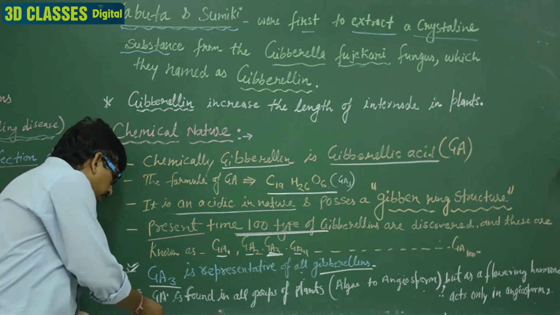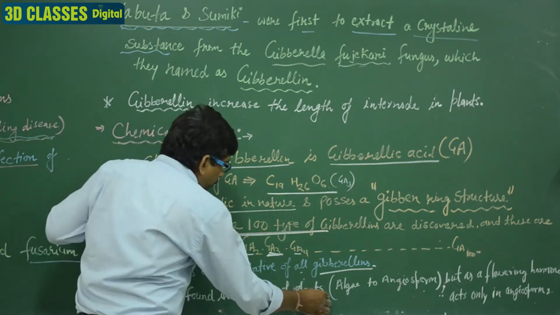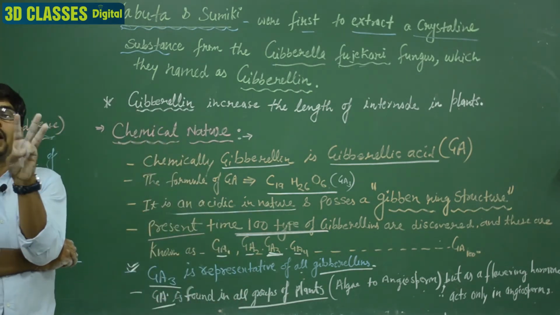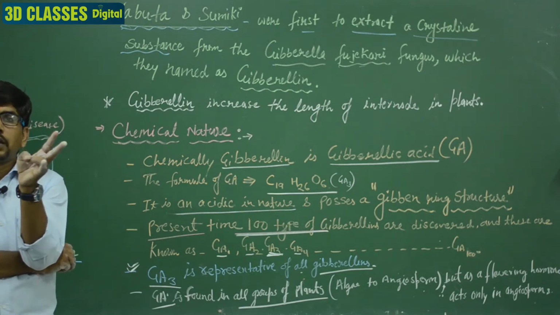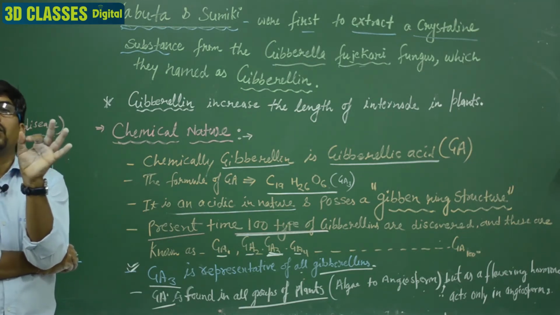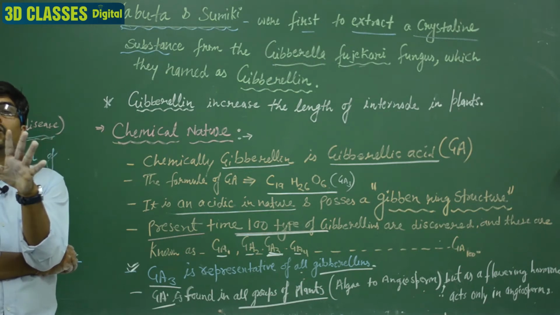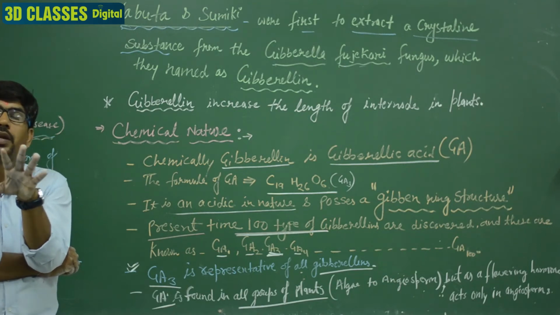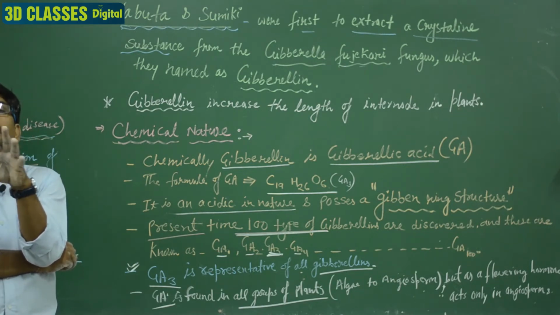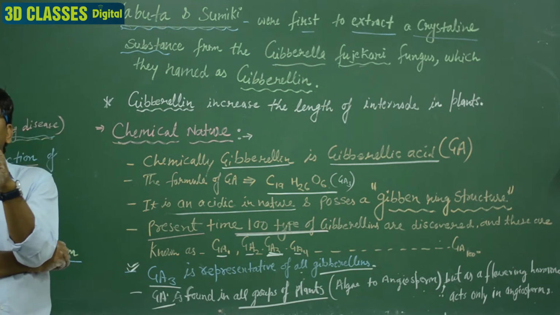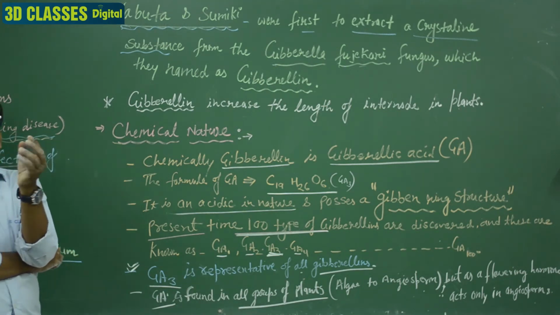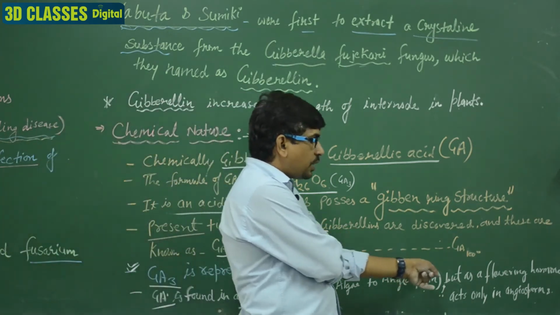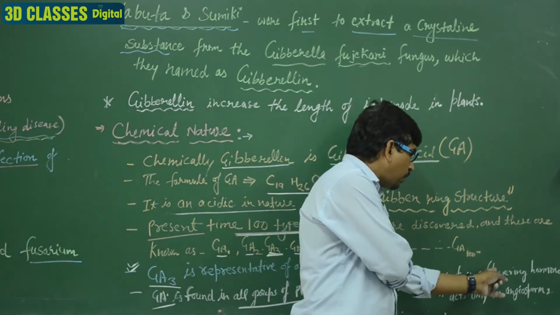Gibberellic acid is found in all groups of plants. Gibberellin is present in algae, fungi, bryophytes, pteridophytes, gymnosperms and angiosperms. In all types of plants gibberellin is present, but the amount differs in different plants.